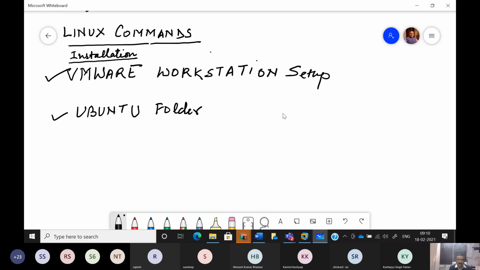Like in my case, my laptop has Windows 10, but along with that I also have Ubuntu 16.04, which I am using with the help of VMware. VMware is basically a virtualization software, and it helps you create a virtual machine. We can virtually create a number of machines, and whenever you create any virtual machine, that machine has to take resources from the base machine.